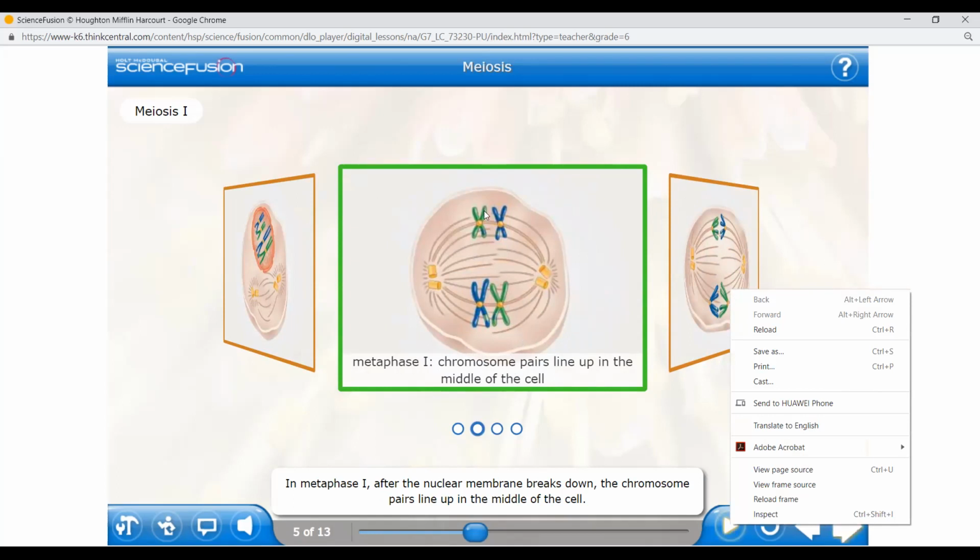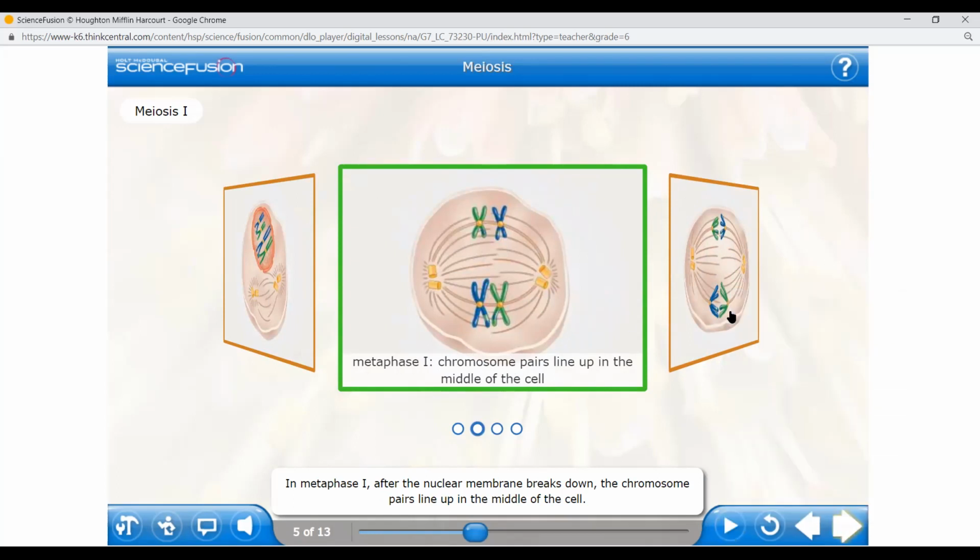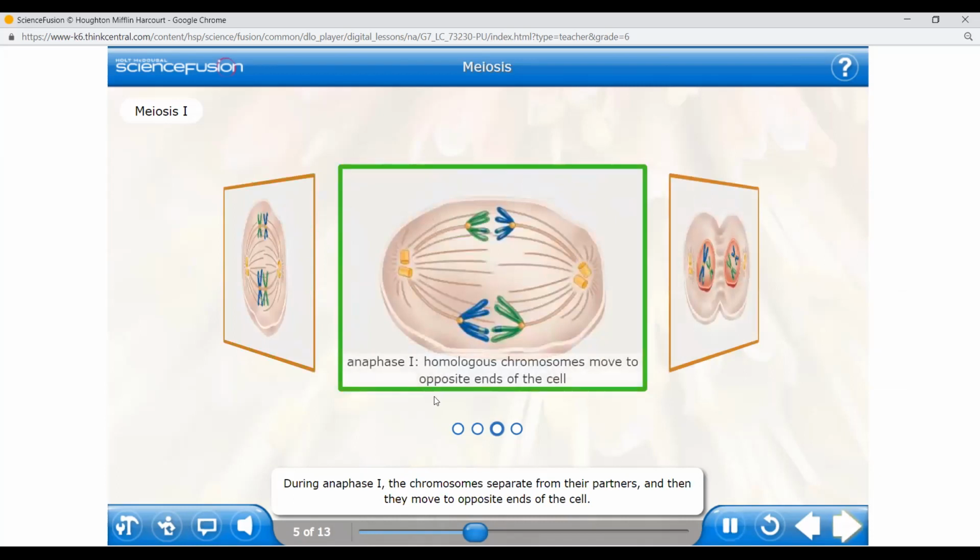In mitosis, you only saw one chromosome lining up. Here they are pairs lining up. And then during anaphase 1, they move to the opposite ends of the cell. And finally, they divide. During anaphase 1, the chromosomes separate from their partners and then they move to opposite ends of the cell.